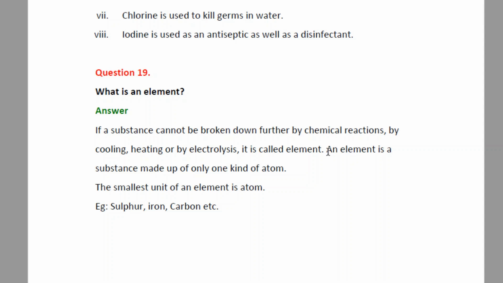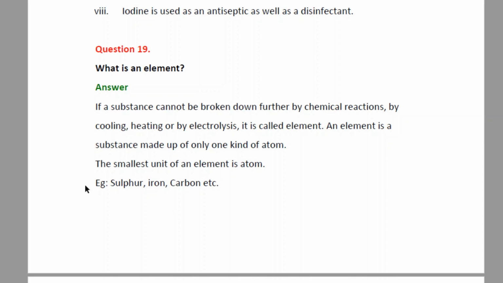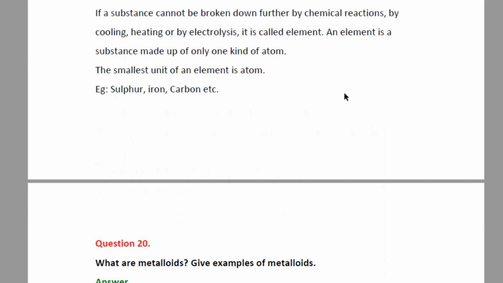In chemistry, in higher standard, we define element in a proper way as a substance made up of only one kind of atom. What is an atom? It is the smallest unit of an element. That is, the smallest element, we name it as atom, and when a substance has only one kind of atom, then we name it as element. All the metals and non-metals, as we have mentioned above, belong to the elements. Sulfur, iron, carbon, oxygen, all are elements.